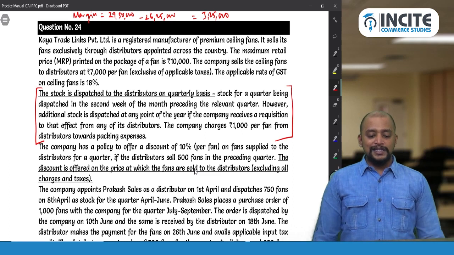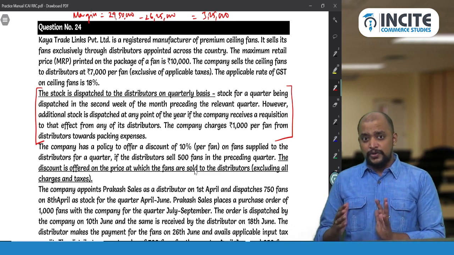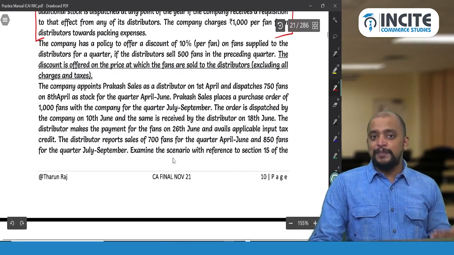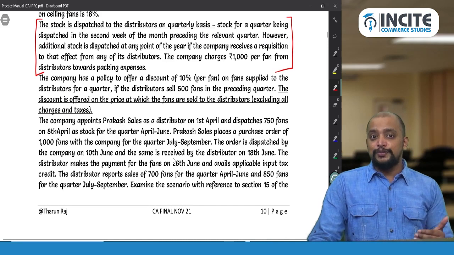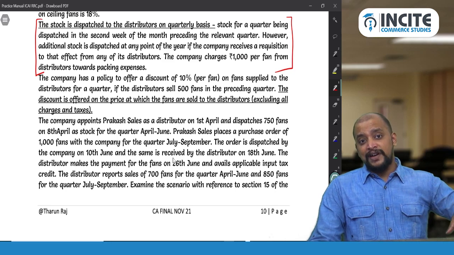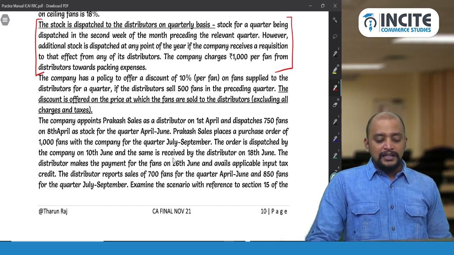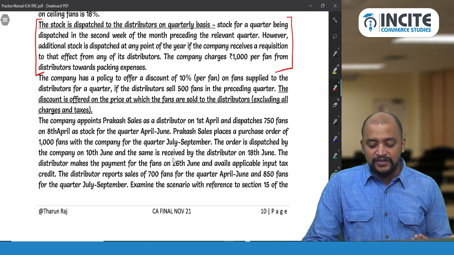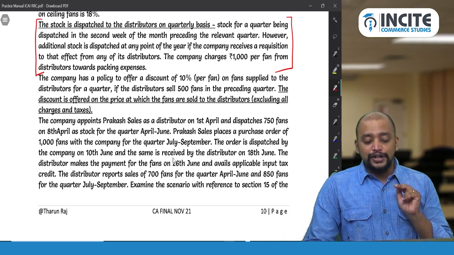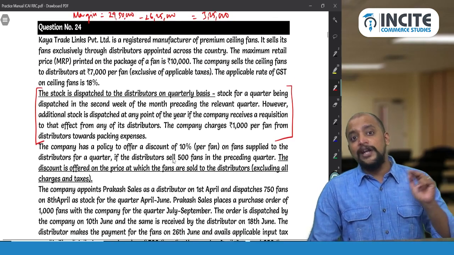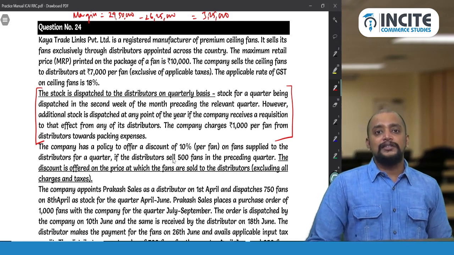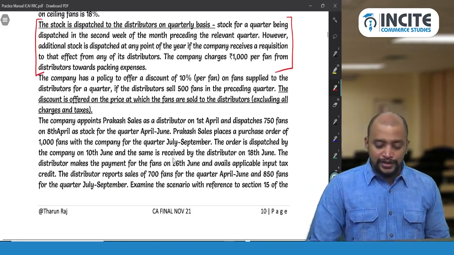For that 8,000 rupees they are giving a discount. But see, for the discount only there is a special point. The company has a policy to offer a discount of 10% on fans supplied to the distributor for a quarter. If the distributor sells 500 fans in the preceding quarter, the discount is offered on the price at which fans are sold to the distributor, means excluding all charges. So the discount 10% is computed on 7,000 or 8,000? It is computed on 7,000, means 700 rupees is the discount. So not on 1,000. So on the packing charges, there is no discount.